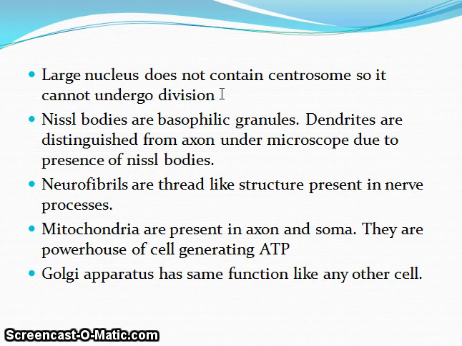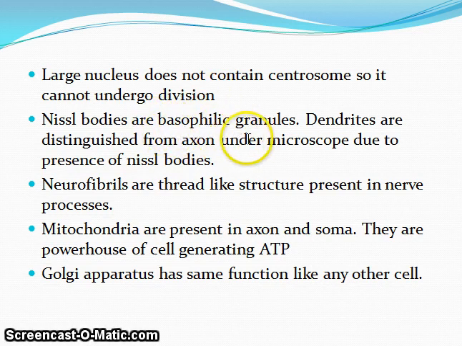What are the normal numbers of neurons? They are in billions. Billions of neurons are there in your brain. So once the neurons are formed, they may not undergo any sort of division because they do not have any sort of centrosome. Now Nissl bodies.